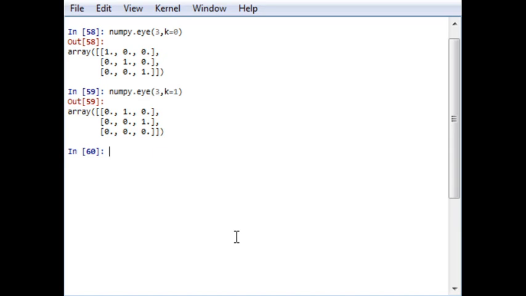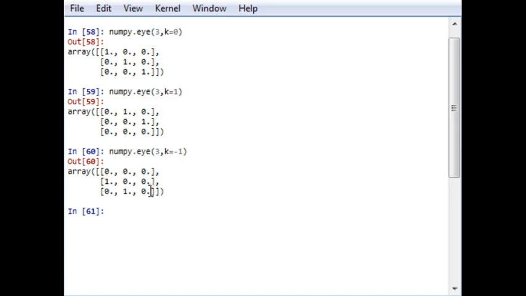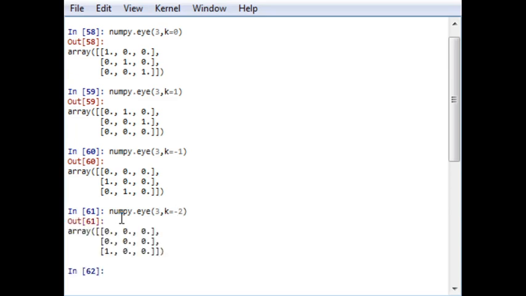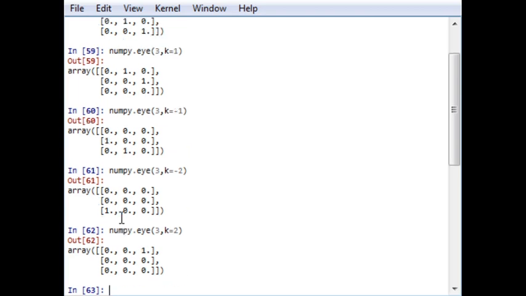That is, by using a positive number it will shift upward, and if I use a negative number, it will shift downward, which you can see here. In a similar manner, if you take -1, or -2, it will move further downward. Similarly, if you take +2, it will move 2 steps upward.